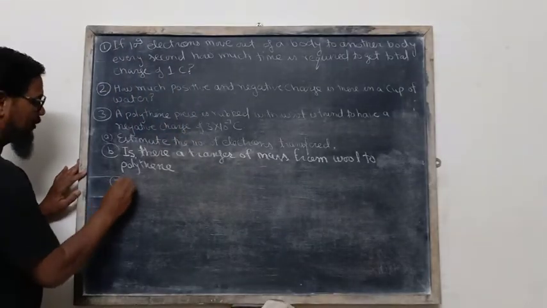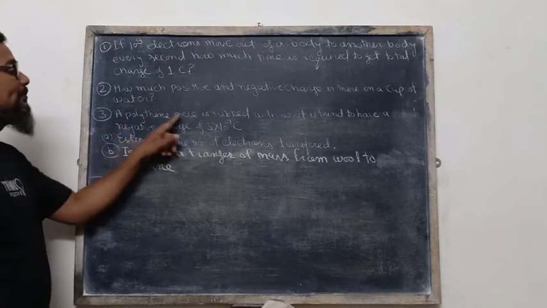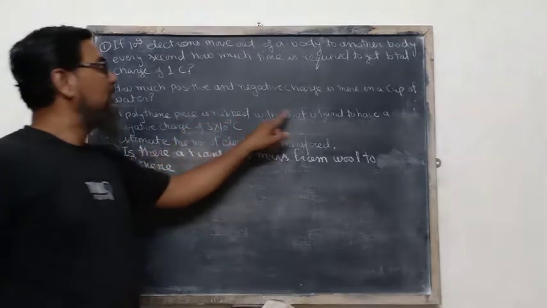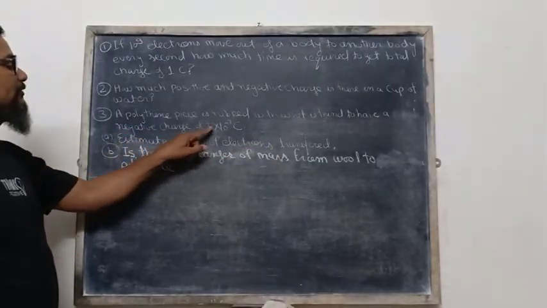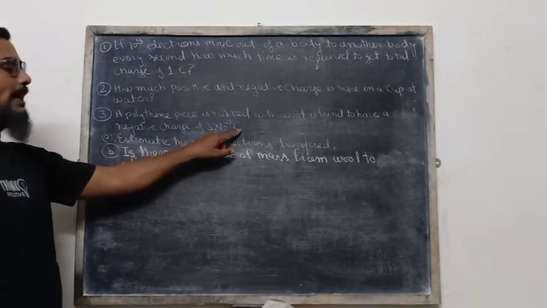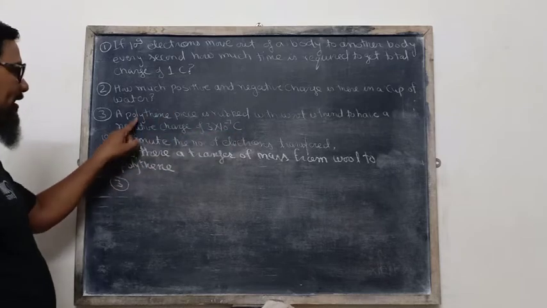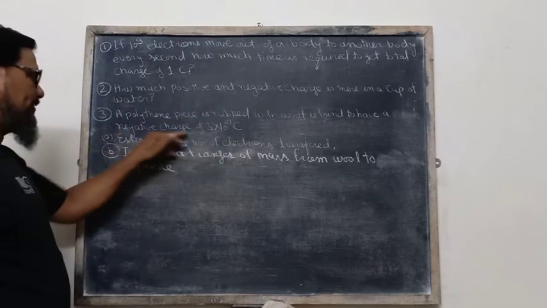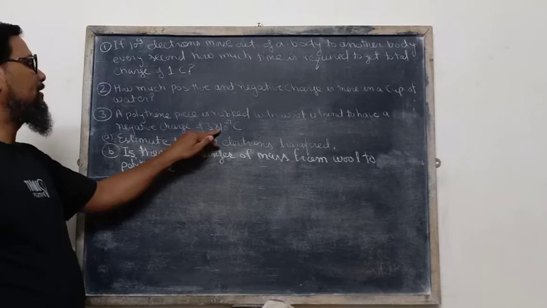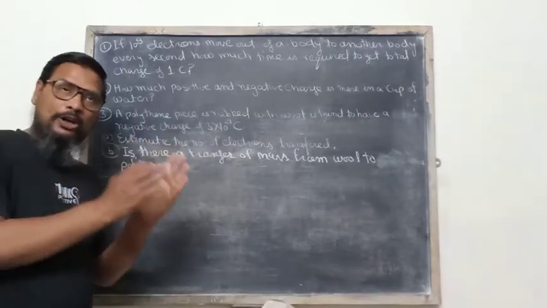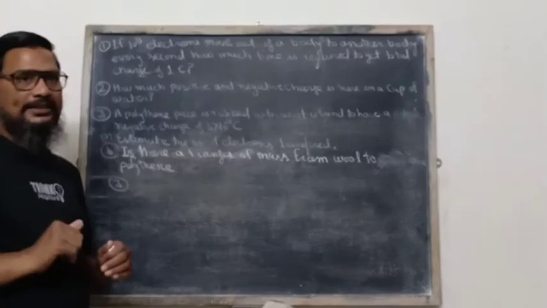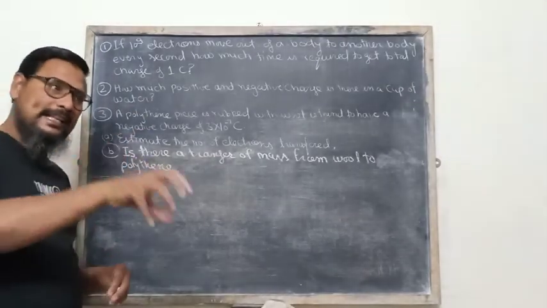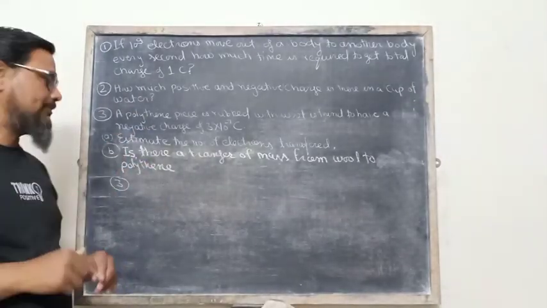The solution of question number 3: a polythene piece rubbed with wool is found to have a negative charge of 3 into 10 raised to the power minus 7 coulomb. If a body loses electrons, it acquires positive charge, and if a body gains electrons, it acquires negative charge.